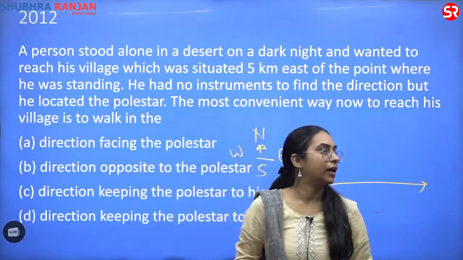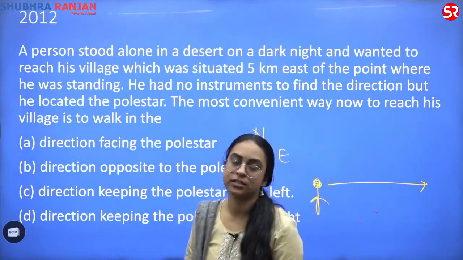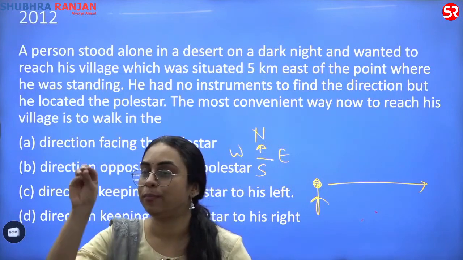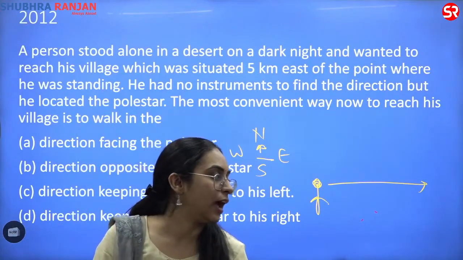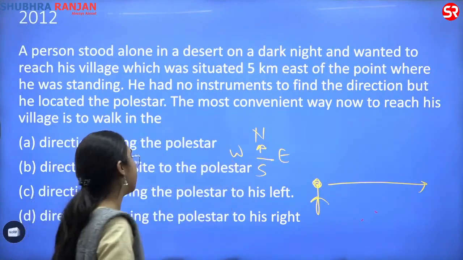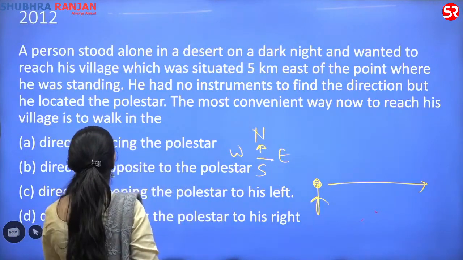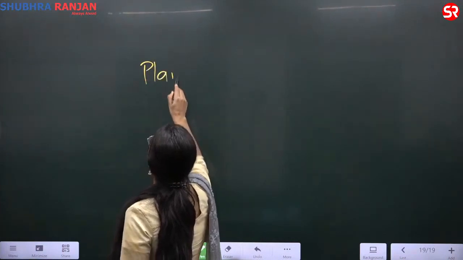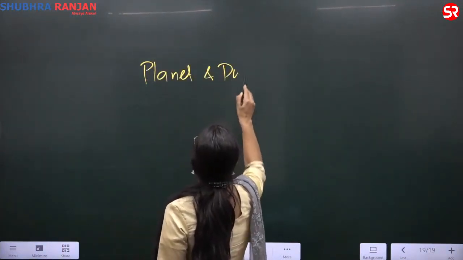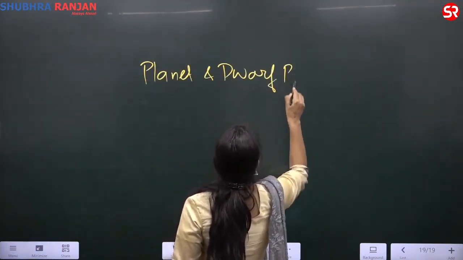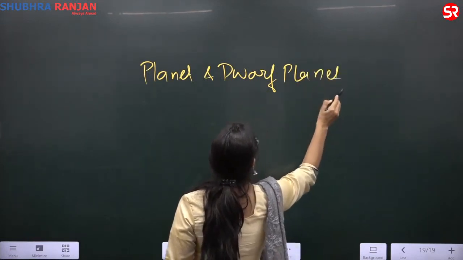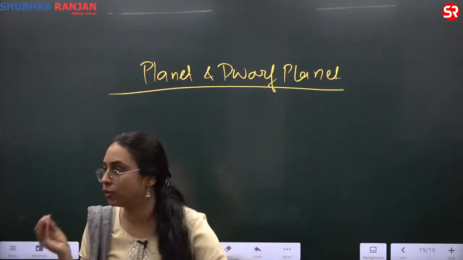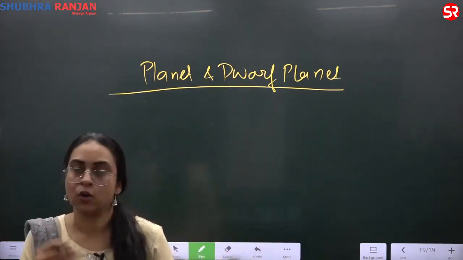Fine. We are looking at the terms. Write about the next term. Write the planet and dwarf planet. Give the heading planet and dwarf planet. What is a planet and what is a dwarf planet? Okay, you know that Pluto was considered to be a planet. Then Pluto was declared to be a dwarf planet. So there are differences between a planet and a dwarf planet. What is a planet? Right?